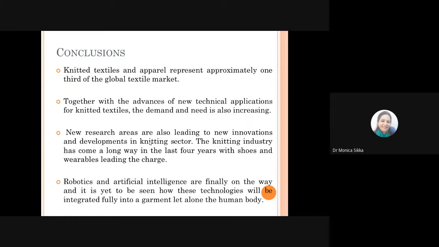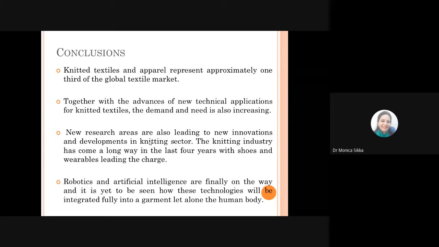So with this, I would like to conclude my presentation. These knitted textiles and apparels represent approximately one third of the global textile market. This I mentioned when I started. Together with the advances of the new technical applications for knitted textiles, the demand and the need has increased, and to cater to these needs and demands, there are new research areas being taken up, and they are leading to new innovations and development. This knitting industry has come a long way in the last four years, as I told you, with shoes and wearables leading the charge.